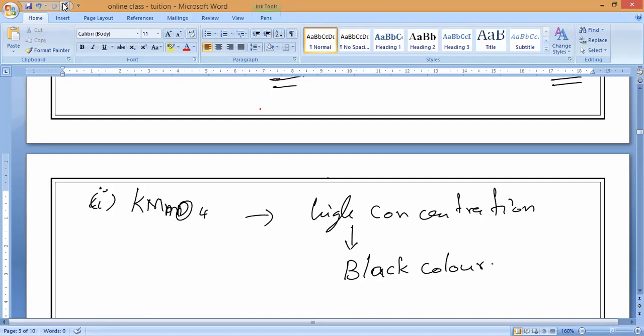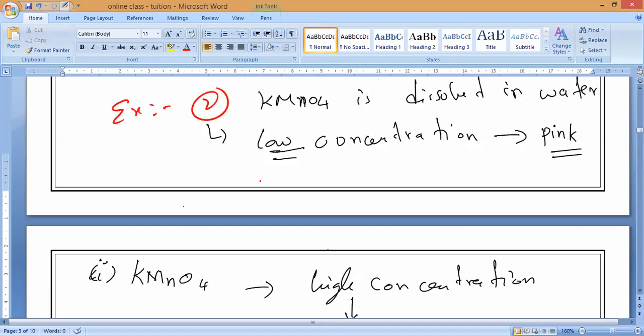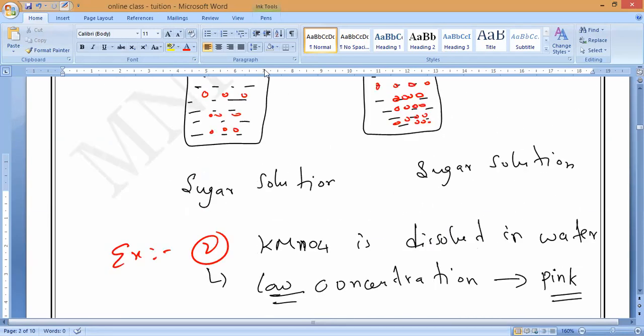KMnO4 is the high concentration and low concentration. More solute is dissolved in the given solvent. Do you understand? More solute, more concentration; less solute is dissolved, less concentration. That is you have to remember it. Please write it.